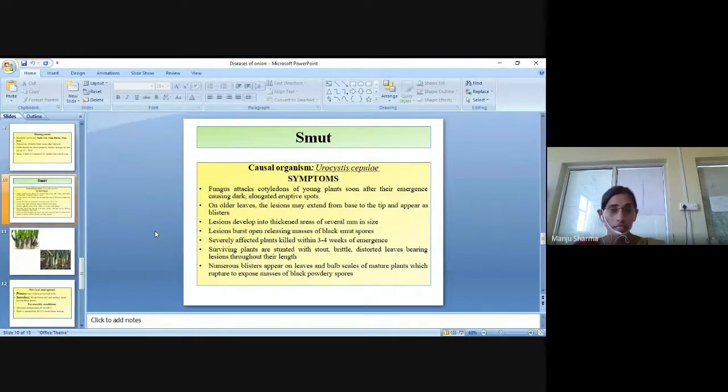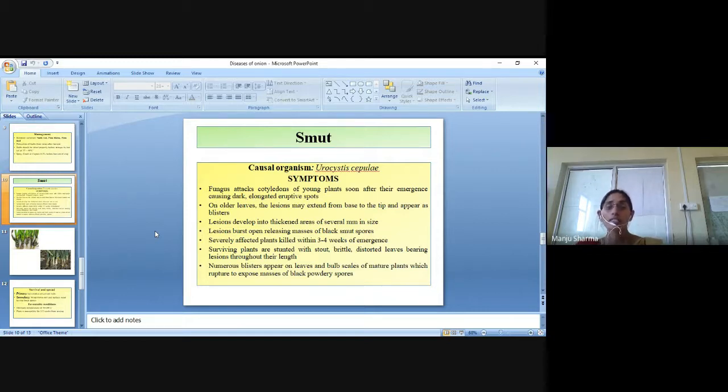Then smut disease. The causal organism is Urocystis cepulae. The symptoms: the fungus attacks the cotyledons of young plants soon after their emergence, causing dark, elongated, eruptive spots. On older leaves, the lesions may extend from the base to the tip and appear as blisters.